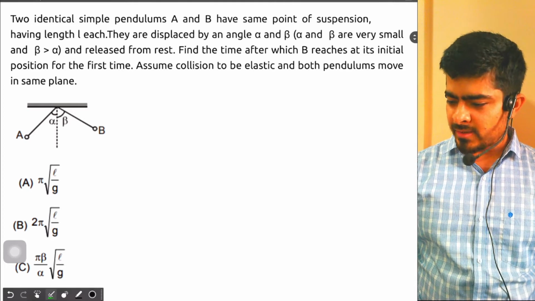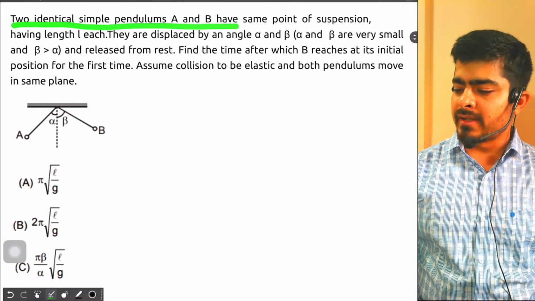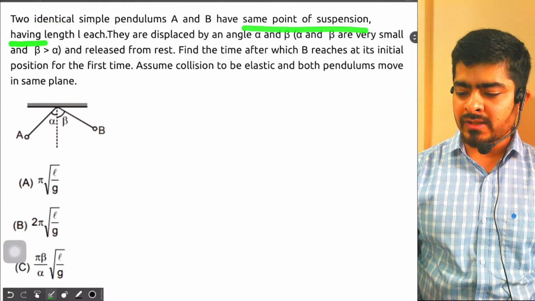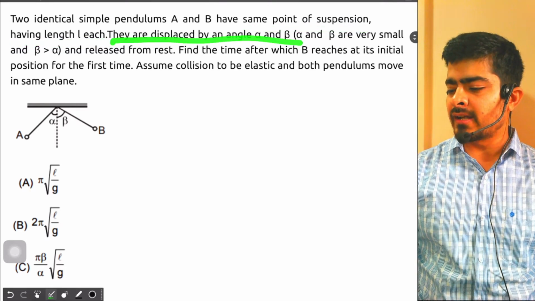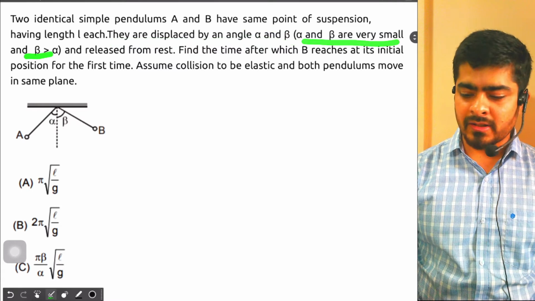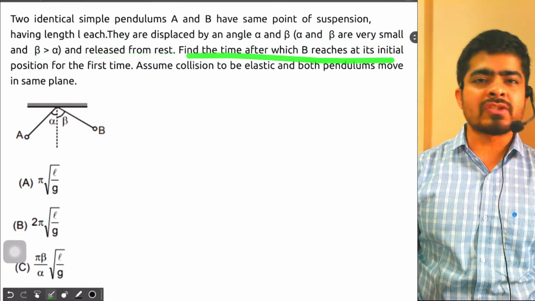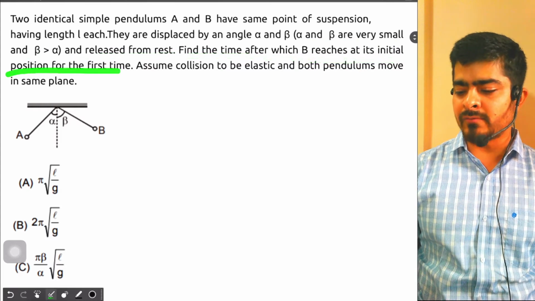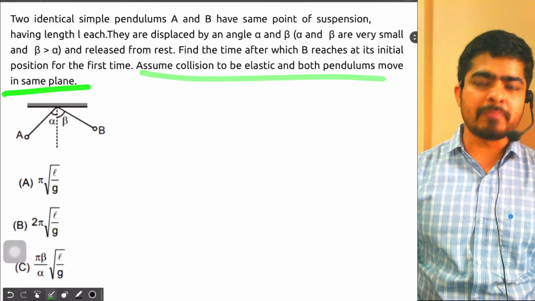Hello students, look at this question based on SHM. Two identical simple pendulums A and B have the same point of suspension, having length L each. They are displaced by angles alpha and beta. Alpha and beta are very small angles, and beta is more than alpha, and they are released from rest. Find the time after which B reaches its initial position for the first time, assuming the collision to be elastic and both pendulums move in the same plane.